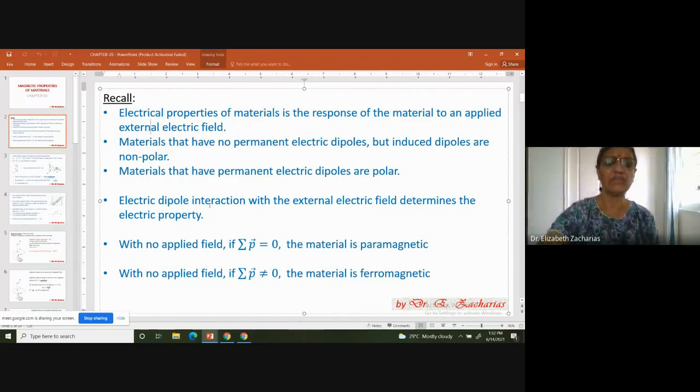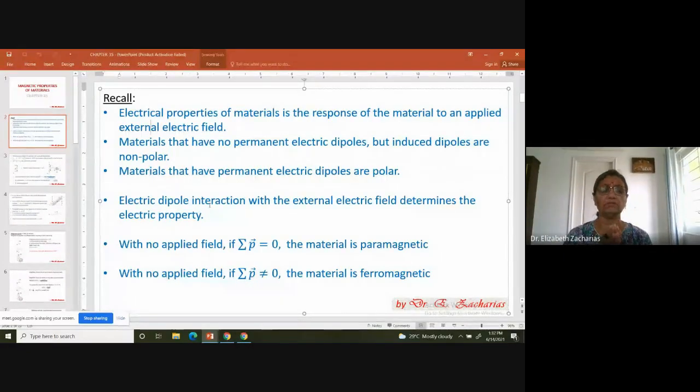And we have seen that when a material has a net dipole moment of 0, that is the dipoles are all in different directions, then the sum of the dipole moments for a given volume of the material turns out to be vectorially 0. Such a material is called non-polar. The minute you apply an electric field externally, then they experience a torque and start orienting. Then the sum of the net moments is not equal to 0.